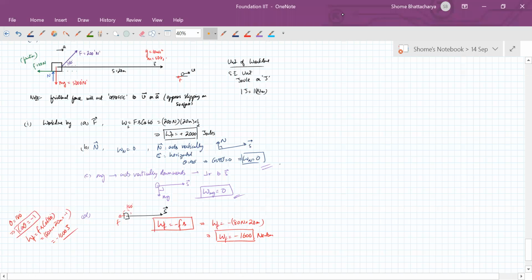Now, has anybody got the velocity after the displacement of 20 meters? Here's a hint for the second part. You want to find the velocity at s equal to 20 meters. The initial velocity you know is 0. So use the equation of motion. But in this, what is the acceleration? You get this from Newton's second law, that net force is mass into acceleration.